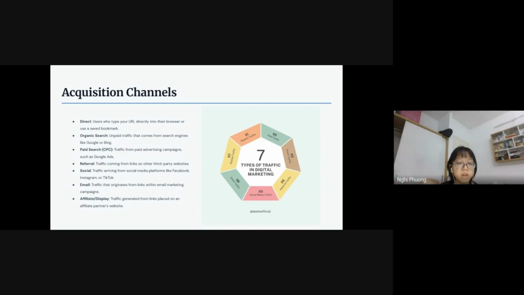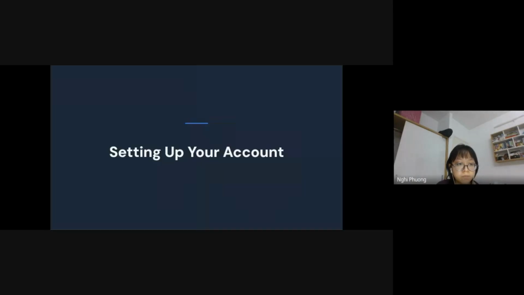That is called affiliate or display. And so these are the seven channels of traffic in digital marketing, and they are all the ways that people can find your website. Okay, so we understand the methods, the concept.